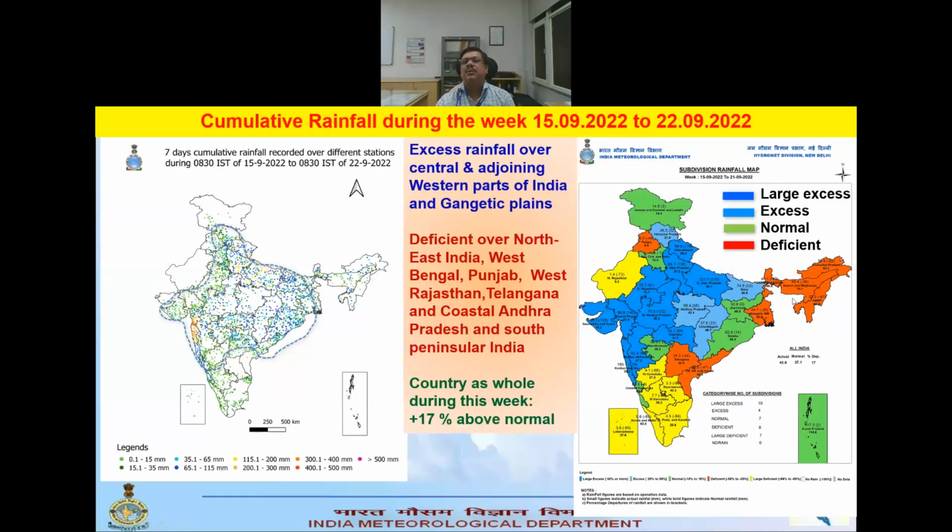But West Bengal and Northeast were deficient, and likewise Telangana and coastal AP, and then the southern peninsular region and West Rajasthan and Punjab were deficient. But country-wise, as a whole, this week received good rainfall activity, plus 17% above normal.